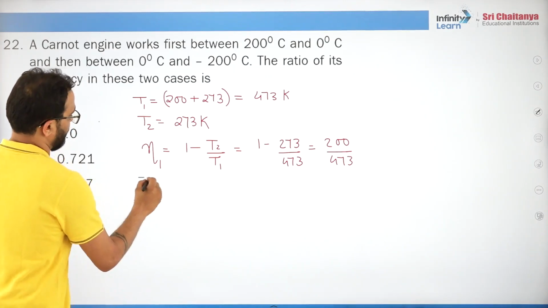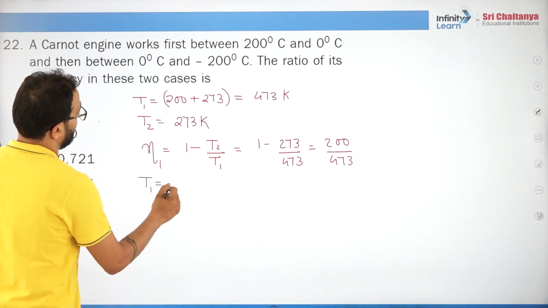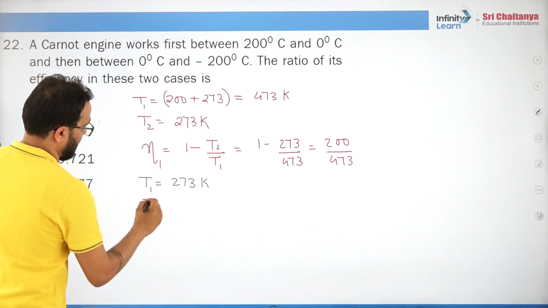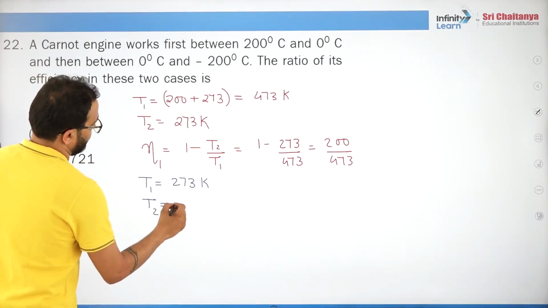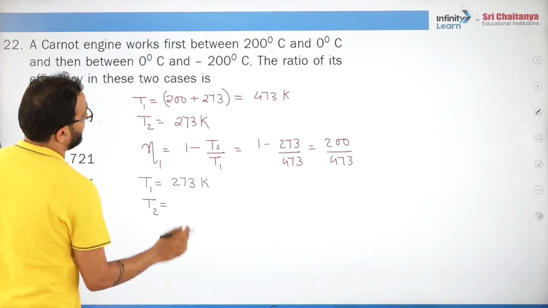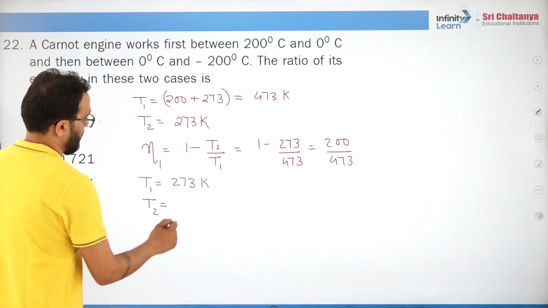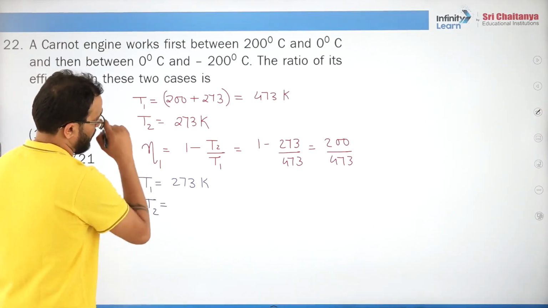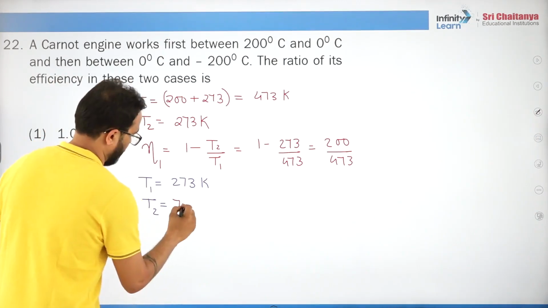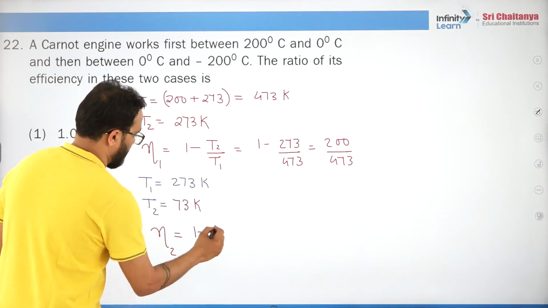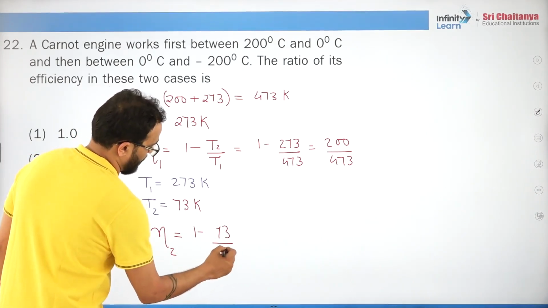Now next case, what they are saying, T1 is how much? 0 degree centigrade means 273 Kelvin, and T2 is how much? 273 minus 200 degrees Celsius. Between 0 and minus 200. So you will say the efficiency in the second attempt will be 1 minus 73 upon 273.